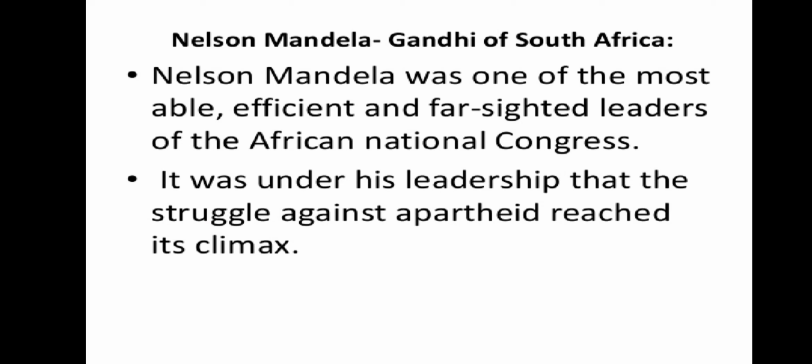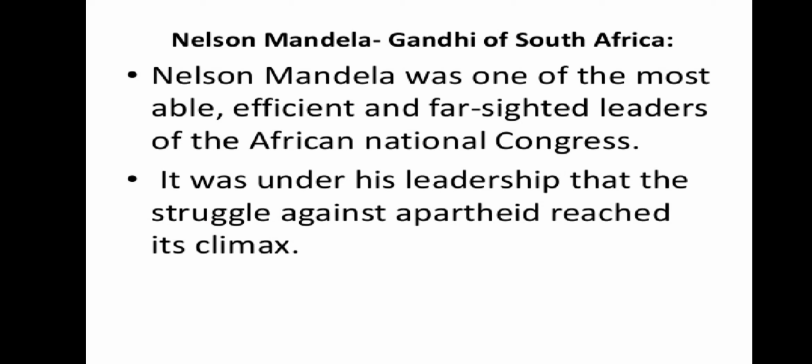Nelson Mandela was imprisoned for treason. Treason, T-R-E-A-S-O-N, means one who makes a conspiracy against the government. So he was imprisoned for treason by the white South African government.